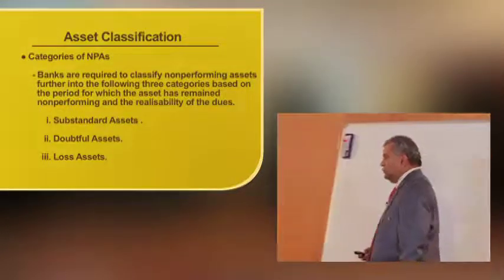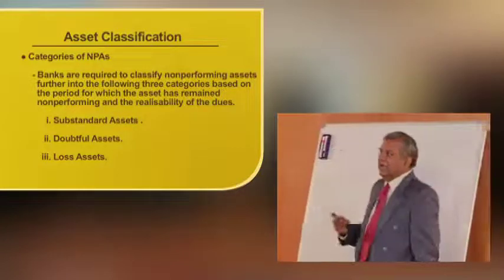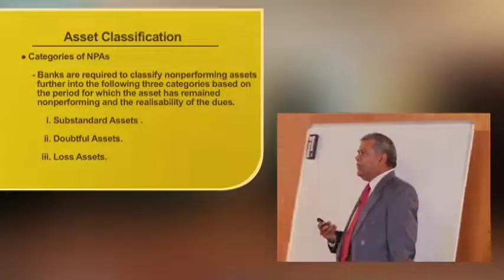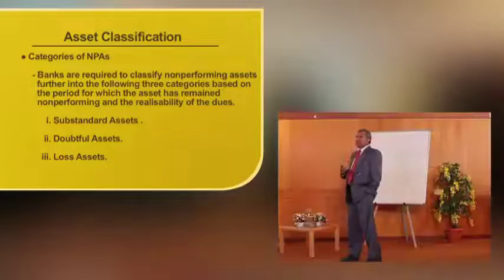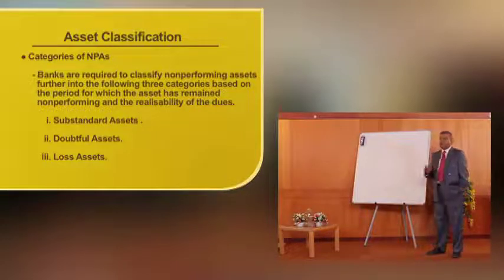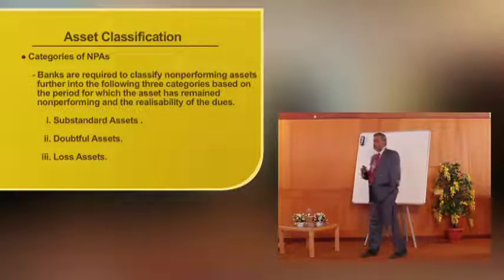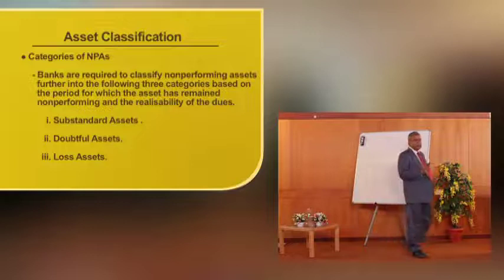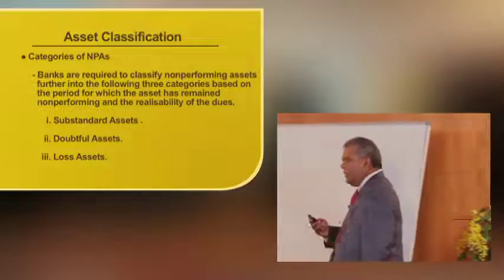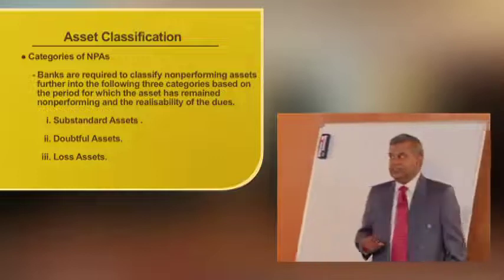Now let us move on. Even though it becomes NPA, even under NPA there are different categories. What are the categories? Let us see. Categories of NPA. Banks are required to classify non-performing assets, that is NPA, further into the following three categories based on the period for which the asset has remained non-performing and the realizability of the values. So based on this period, nothing happens. The NPA, to start with, goes to substandard. There's a time period for that. Beyond that, it moves to doubtful asset. In doubtful assets, there are doubtful 1, doubtful 2, doubtful 3. From there, it moves to loss assets.